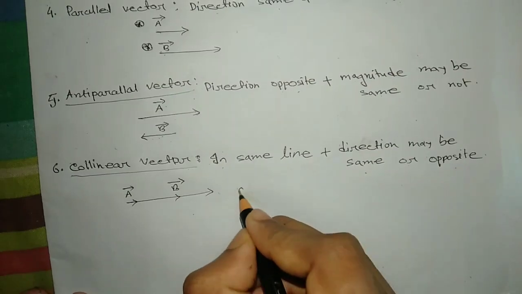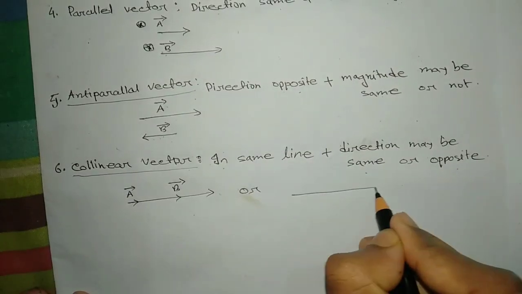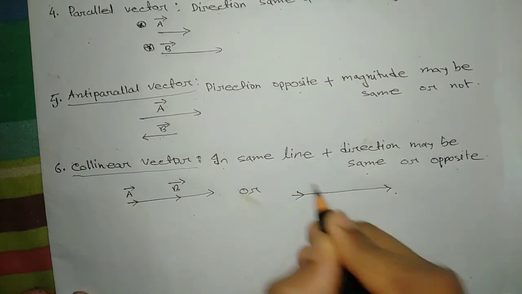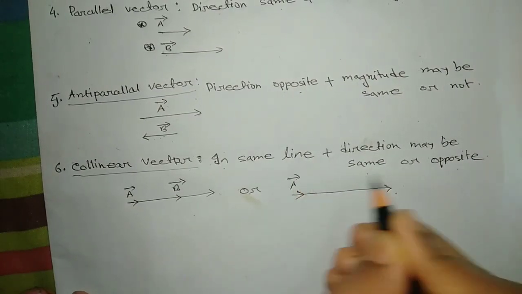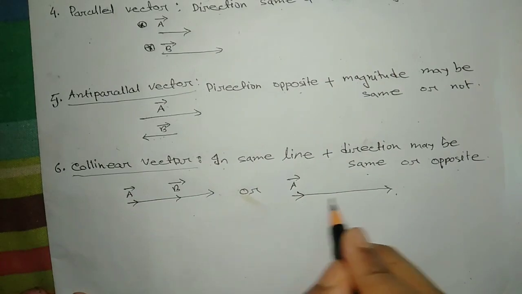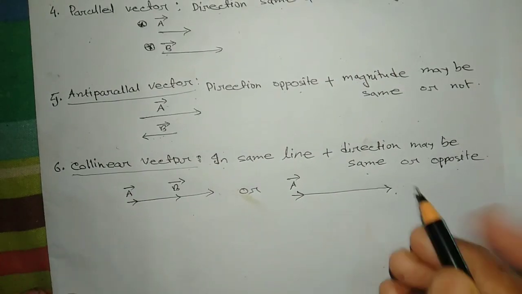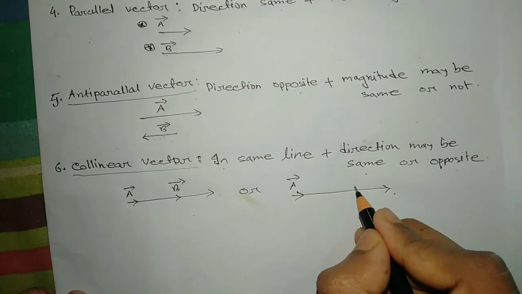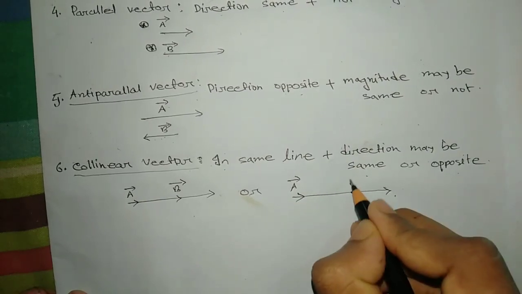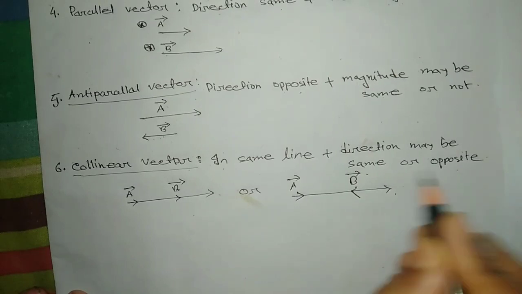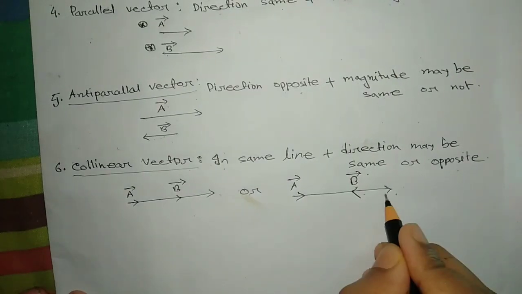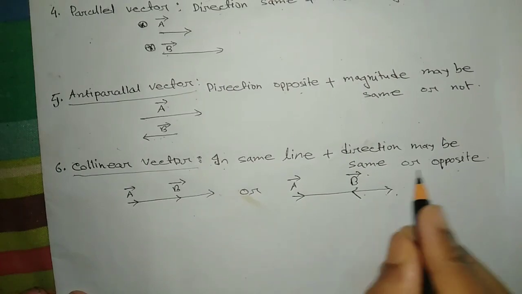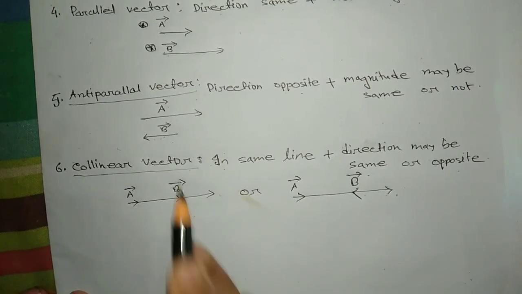Again, this is the a vector and maybe the opposite direction of the other vector, the b vector, but in the same line. This is a collinear vector.